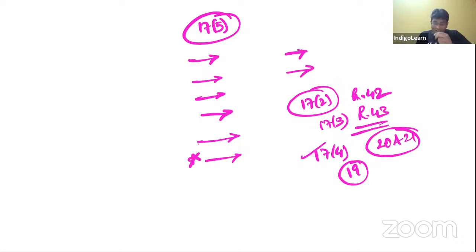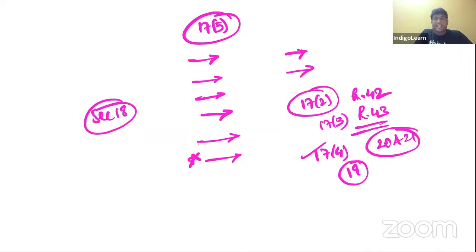Clear, friends? Then section 18 was talking about availability of credit in special cases, something like new registration, voluntary registration. Whatever stock you have got, on that stock, happily take input tax credit. Or if you converted from composition to normal, then also you can take input tax credit. Getting my point, guys?